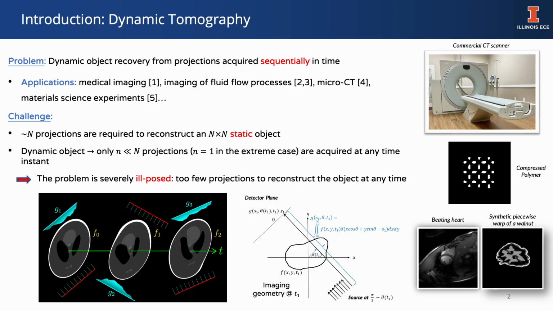The problem arises in many different fields. Since the object evolves in time and too few projections are acquired at any time instant, only one in the extreme case, they are insufficient to reconstruct the object at any time, making the problem severely ill-posed.